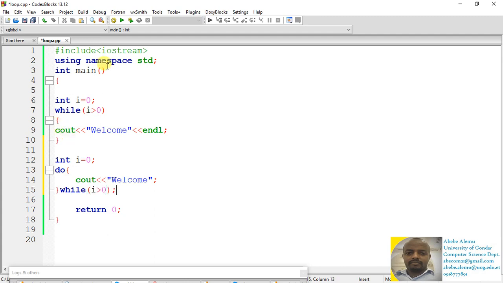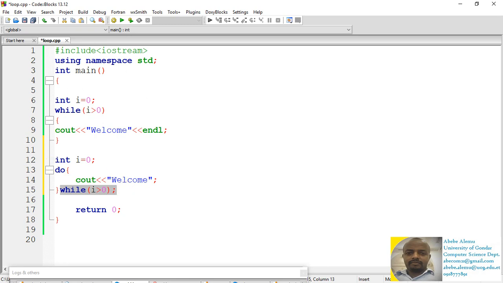Here the very important point that you should understand is, in the case of while loop, the condition will be checked first and then the statement will be executed next. So the execution of the statement totally depends on the condition. When we come to the do while loop, the statement will be executed first, and then the condition will be evaluated second.